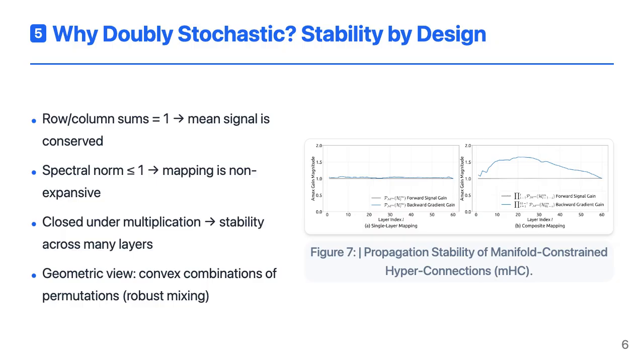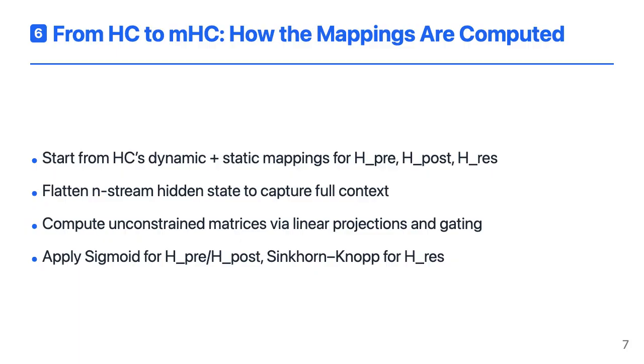Importantly, this set is closed under multiplication. If each layer's residual matrix is doubly stochastic, the product across many layers is too. So stability is preserved across depth. Geometrically, you can think of these matrices as convex combinations of permutations, which means they mix information across streams in a controlled, well-behaved way.